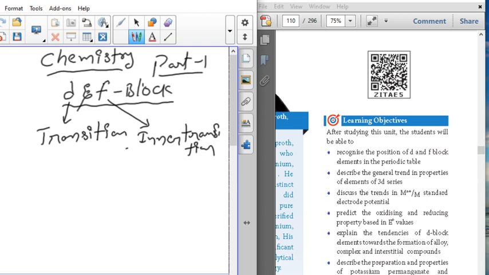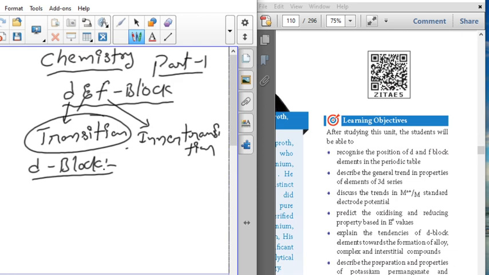First, let us start with the transition elements, that is, d block elements. So we are going to start with the d block elements. d block elements are transition elements.